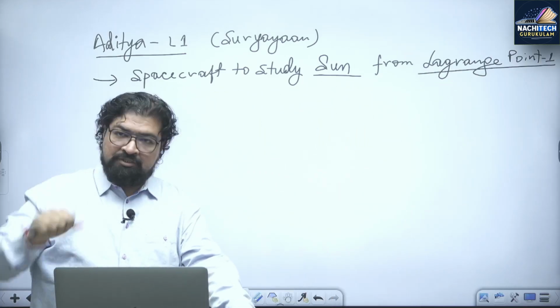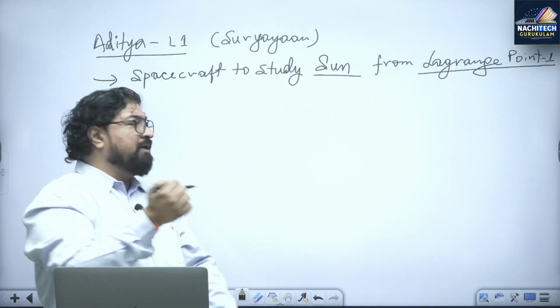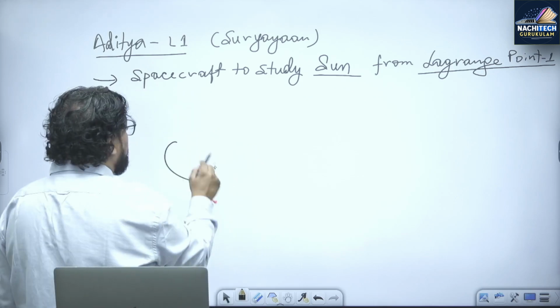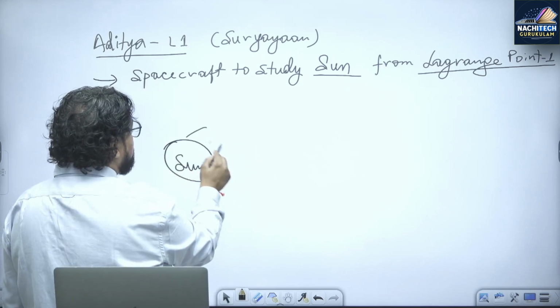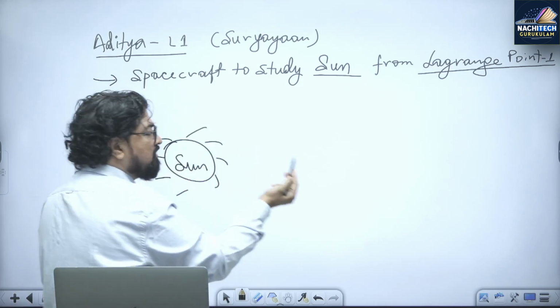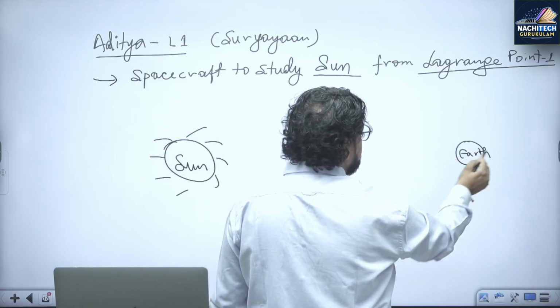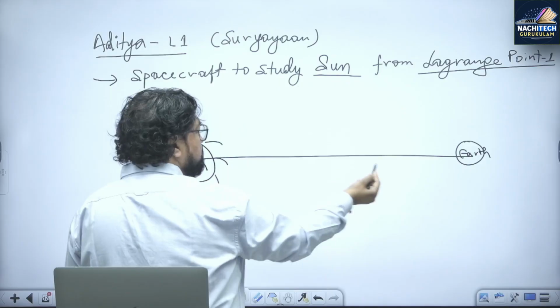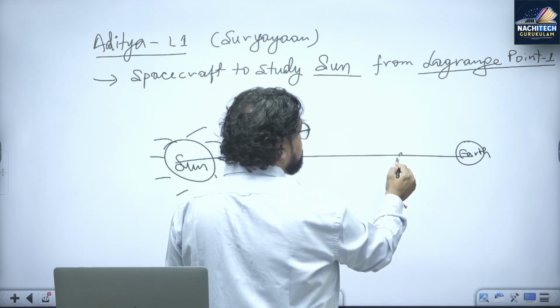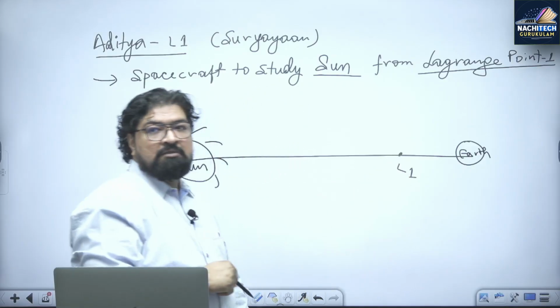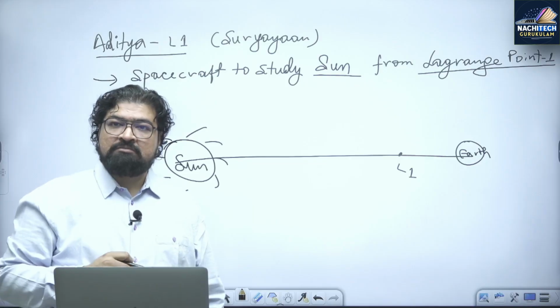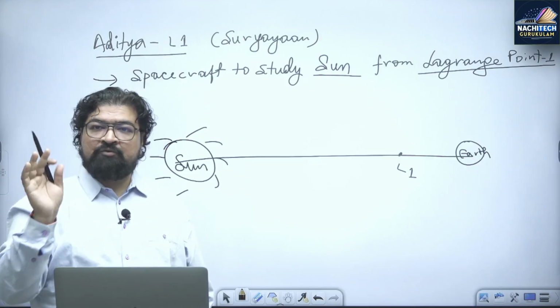There are 5 Lagrangian points in the outer space. If you can draw a diagram, a rough sketch, L1 is here. The 5 points are there: L1, L2, L3, L4, L5.